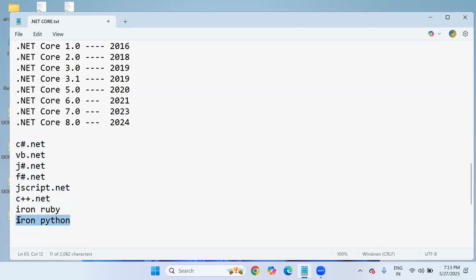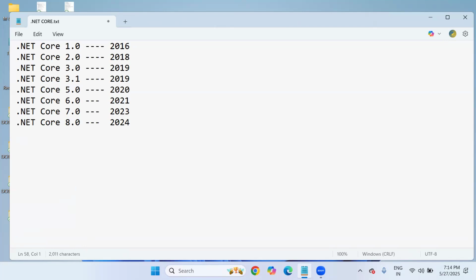Python students go for the IronPython flavor for fulfilling their requirement with .NET. But our language is C#.NET only. I'm saying that Microsoft .NET supports plenty of languages, but one of the popular languages is C#.NET, which is the most commonly and often used language and provides a lot of features. So that's what our language is, C#.NET.